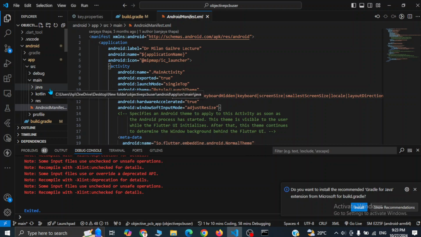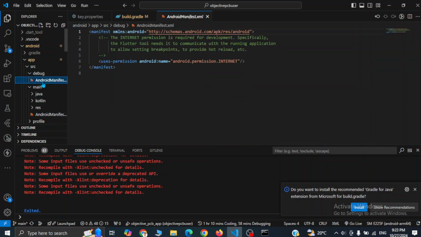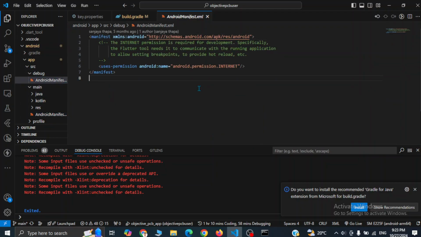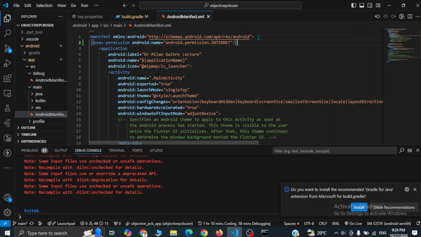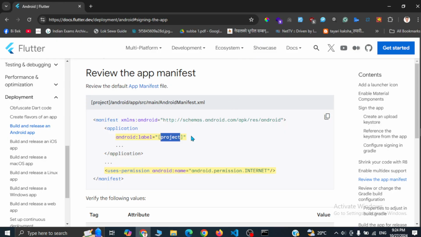If you want to see how internet permission is added, you can simply go to the debug folder here and see the AndroidManifest.xml, and here you can see after this manifest opening tag, you can add this: uses-permission android:name equals android.permission.INTERNET. So after this, you can simply paste it.